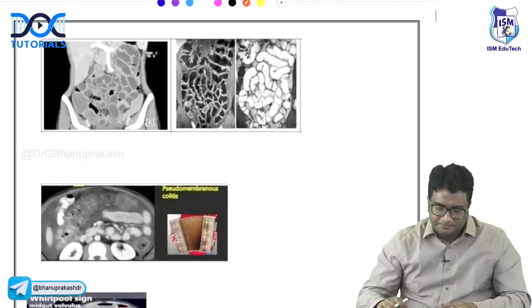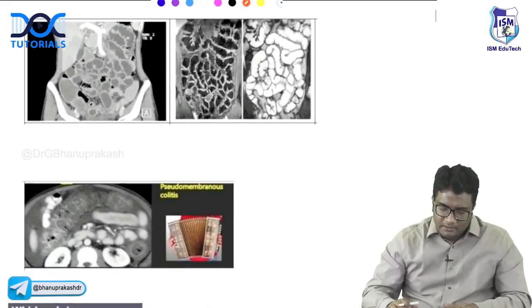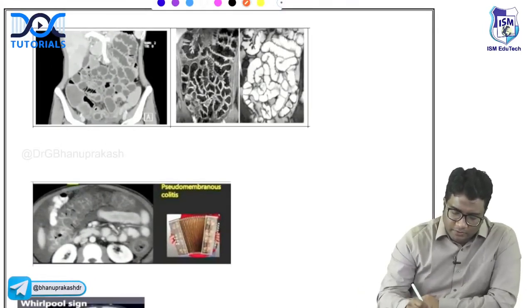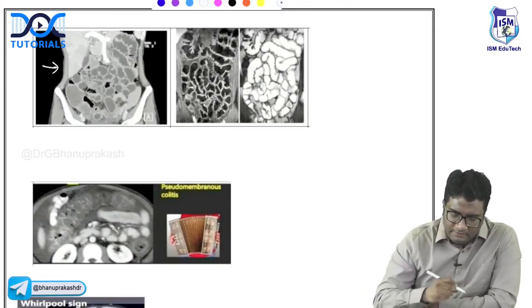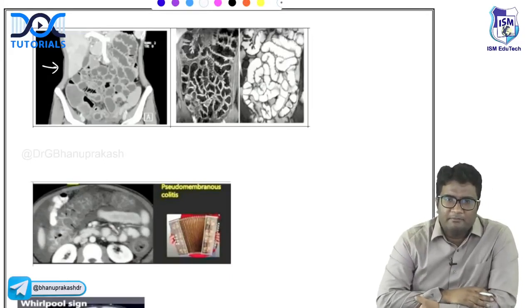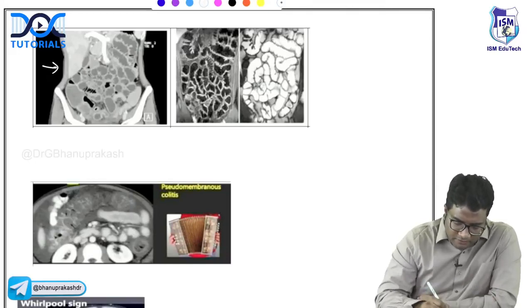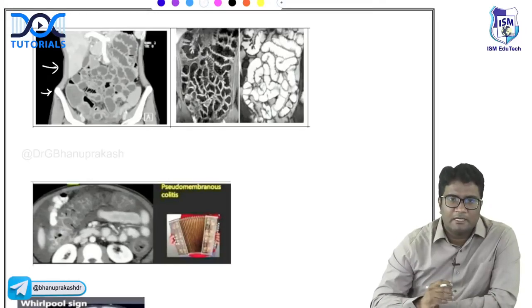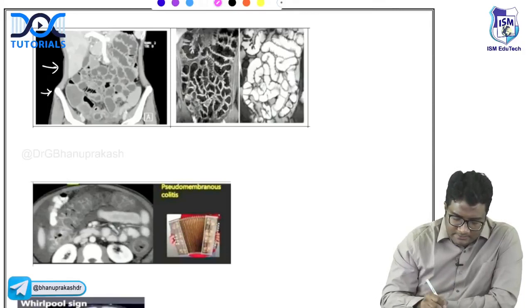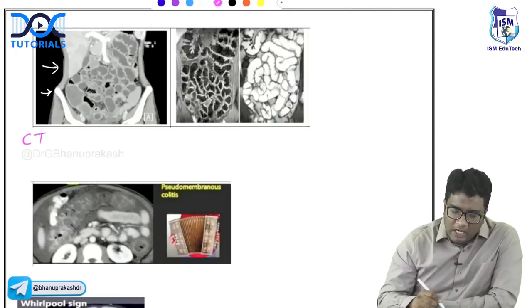Now let's move forward. Now, what do you think is this image showing you? What is this image? Can you tell me? Is it barium meal follow through? Is it MR enteroclysis, CT enteroclysis? What do you think is this? ये image क्या है? Can you name what this image is? How are the bones first of all? The bones are what? White. So the bones are white. This must be CT.